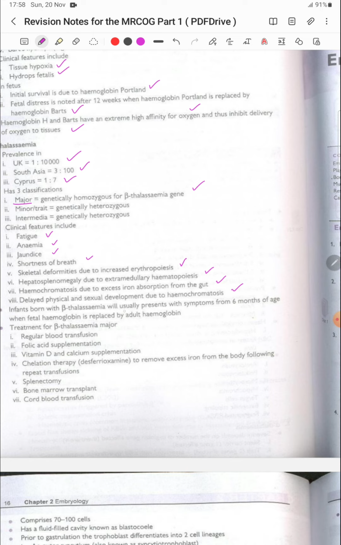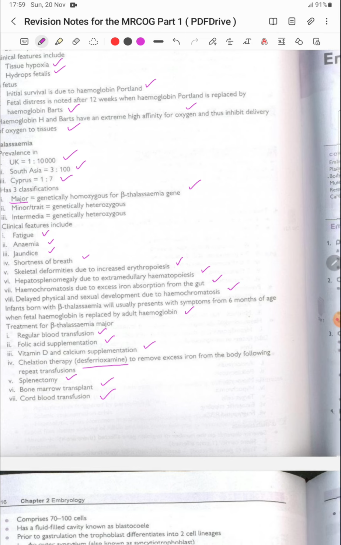An infant born with beta thalassemia will usually present with symptoms from 6 months of age, when fetal hemoglobin is replaced by adult hemoglobin. Treatment for beta thalassemia major includes regular blood transfusions, folic acid supplementation, vitamin D and calcium supplementation, and chelation therapy with desferrioxamine to remove the excess iron from the body following repeated transfusions, and splenectomy, bone marrow transplant, and cord blood transfusion.